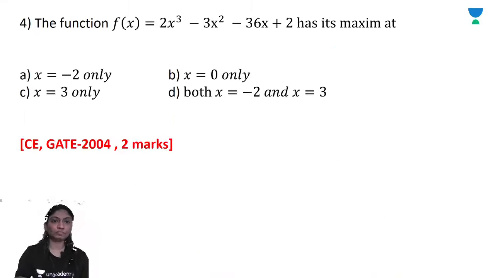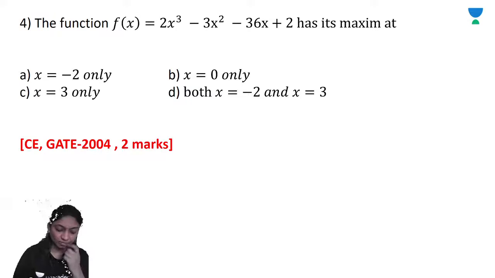Okay. Now, the function f of x is equal to 2x cube minus 3x square minus 36x plus 2 has its maxima at x is equal to minus 2 only, and x is equal to 0. So we will find out the maximum value. For that we have to calculate f dash of x and f double dash of x. If f double dash of x is greater than 0, then definitely that function will have a minimum value at the given point.